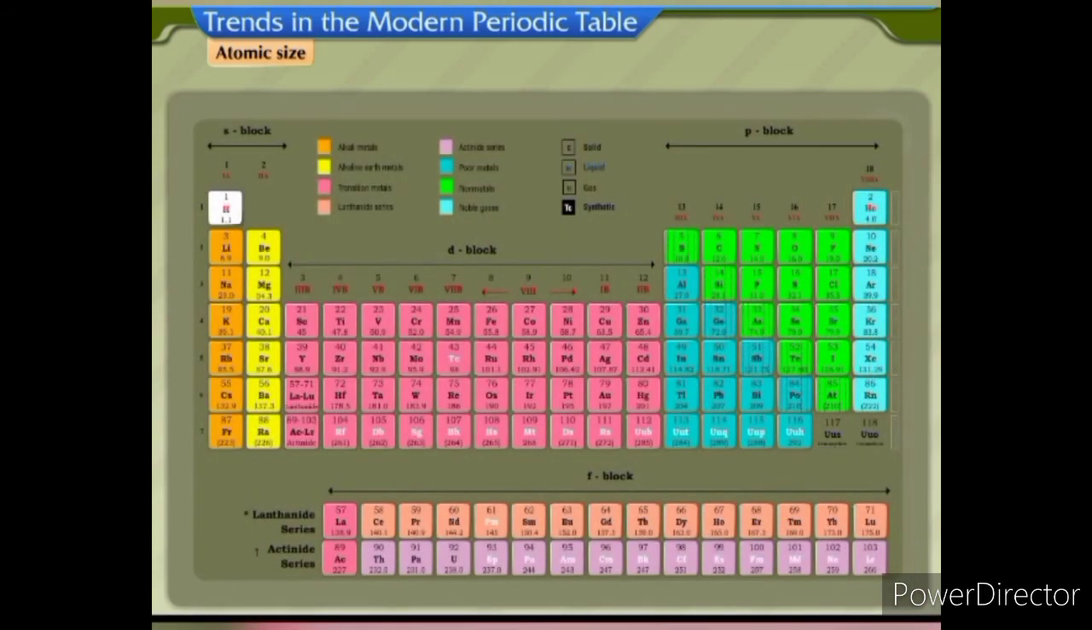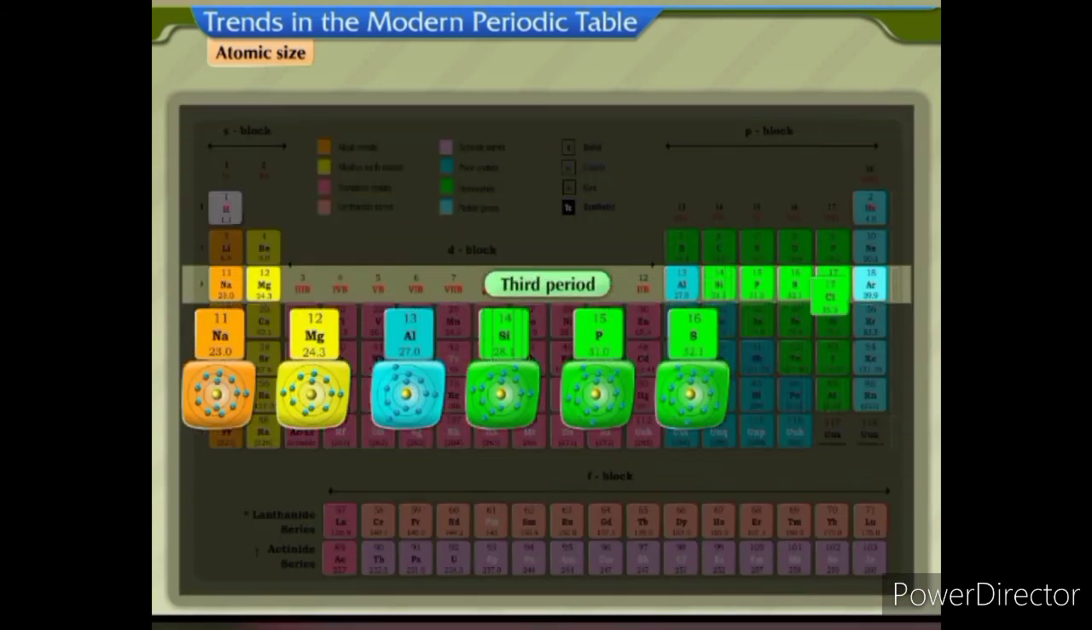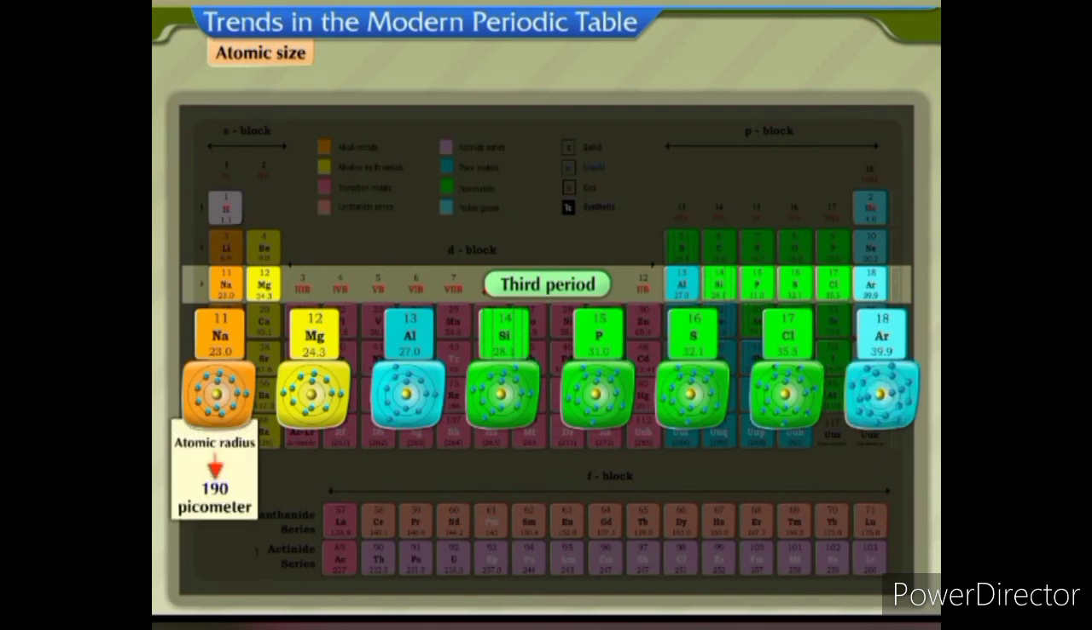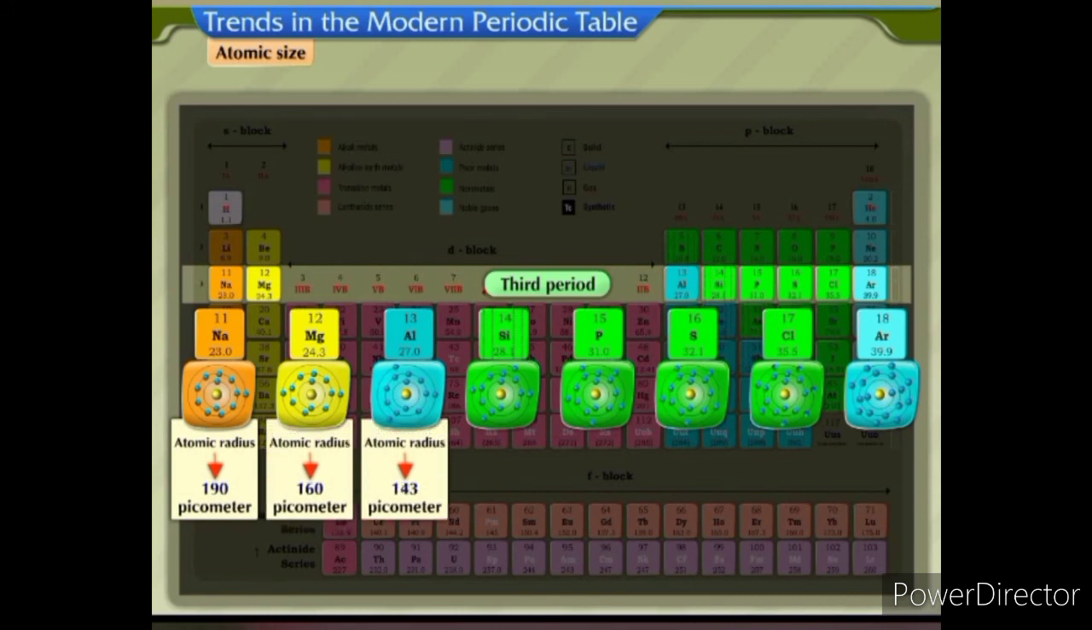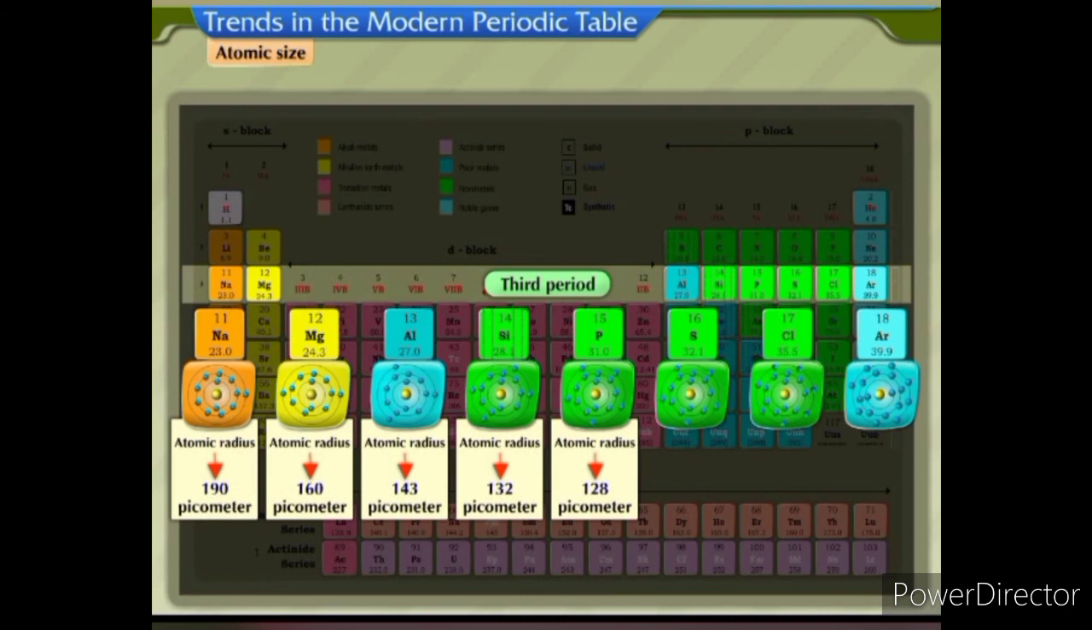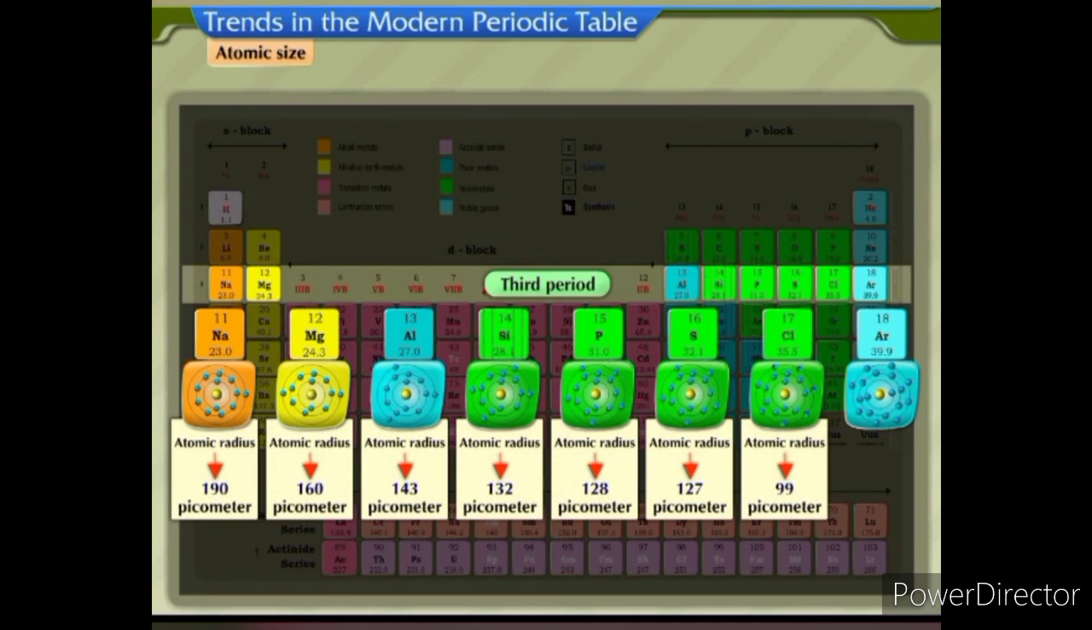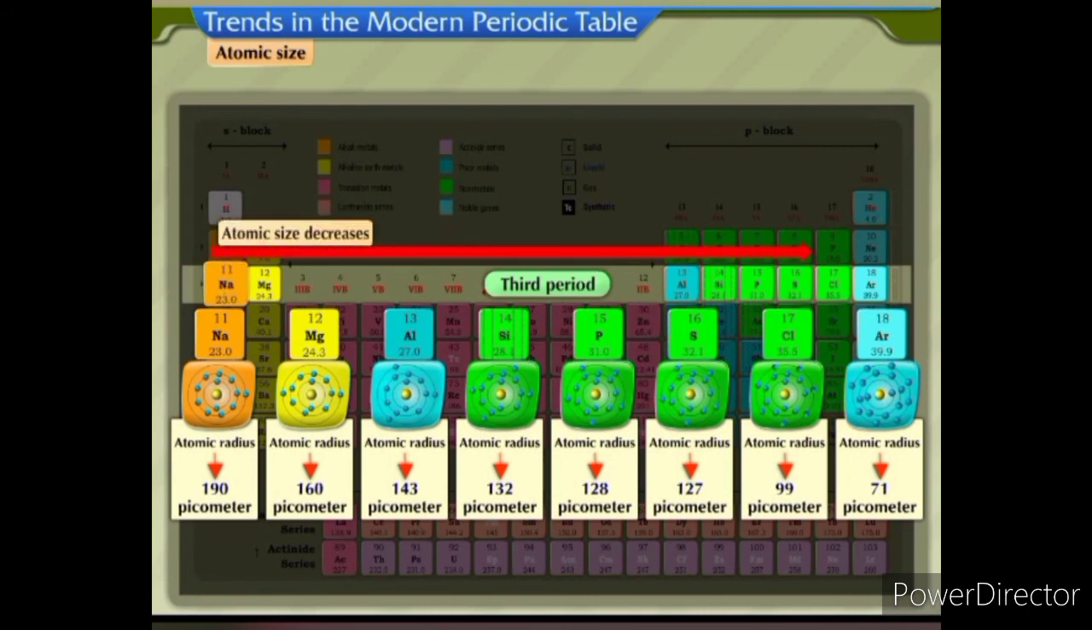Now, let us consider the atomic radius of the elements of third period. The atomic radius of sodium is 190 picometer, magnesium 160 picometer, aluminium 143 picometer, silicon 132 picometer, phosphorus 128 picometer, sulfur 127 picometer, chlorine 99 picometer, and argon is 71 picometer. This indicates that the atomic size decreases from sodium to argon across the period.